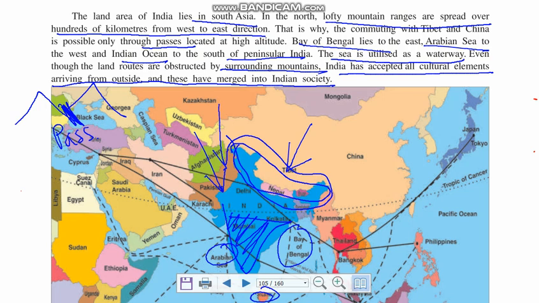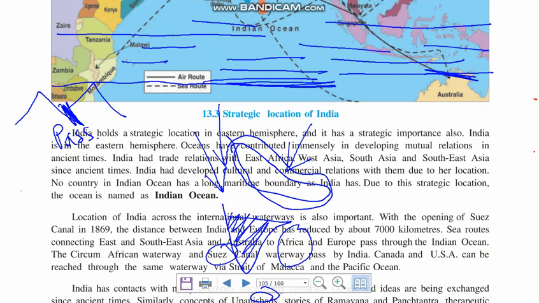Mongolians had come. India has accepted all the cultures and merged them into Indian society. That is considered one of the unique features of Indian society. Okay, so we'll stop there for today.